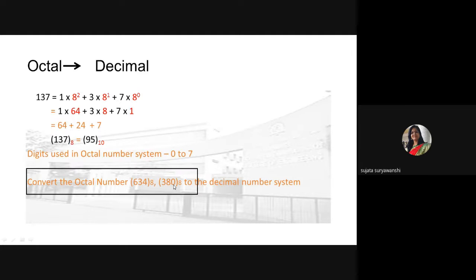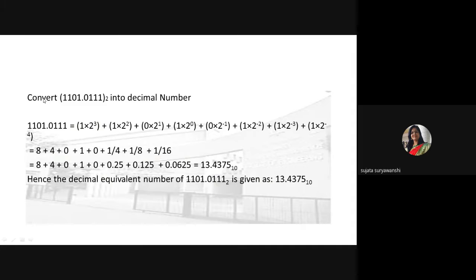Now, the next concept is octal to decimal. So the octal number, as I said, has total distinct values from 0 to 7. So just tell me, I'm giving you an example. The number is 83. Whether it is an octal number or not, can anyone tell me?